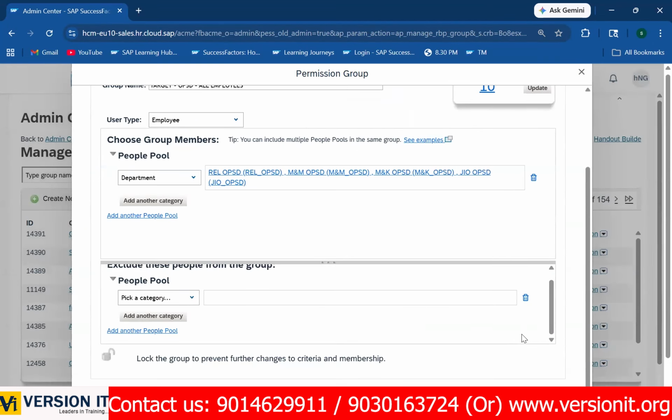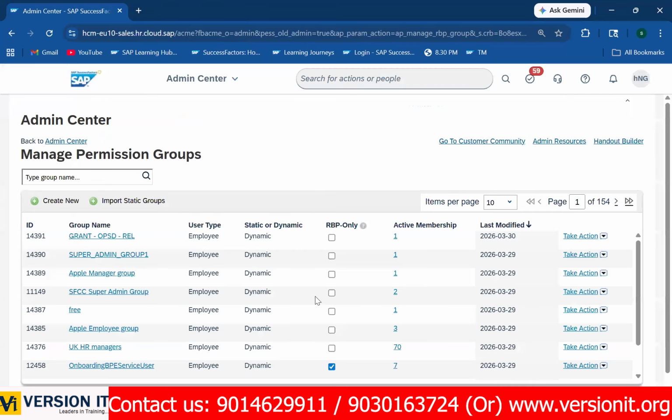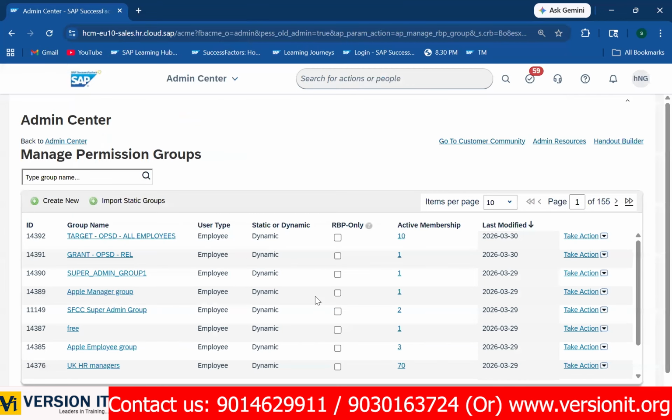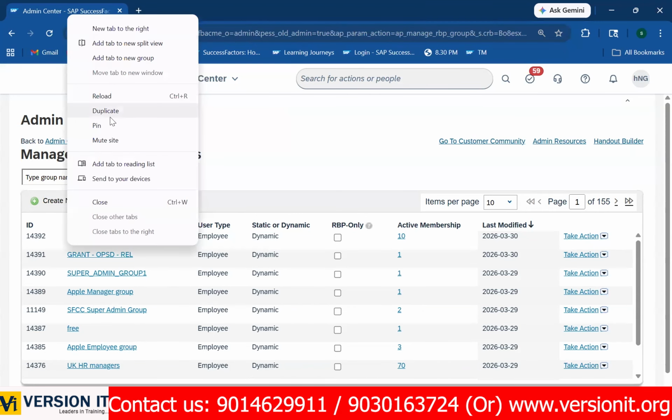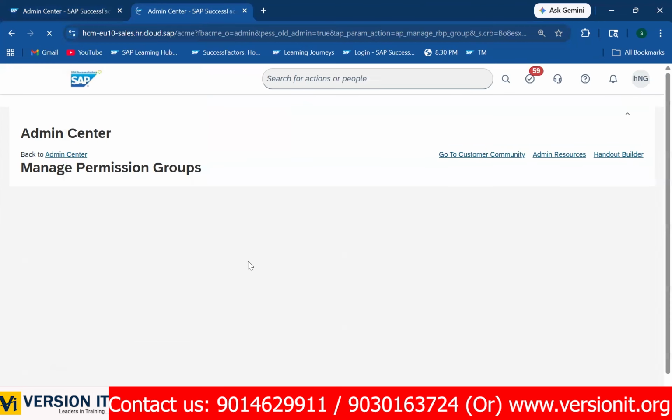Ten employees are there. See, now I have created the grant group. In the grant group, I mentioned the operations department manager. In the target group, all employees in the operations department. Now, let us create the permission role.